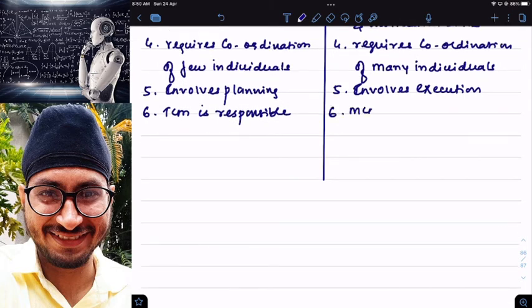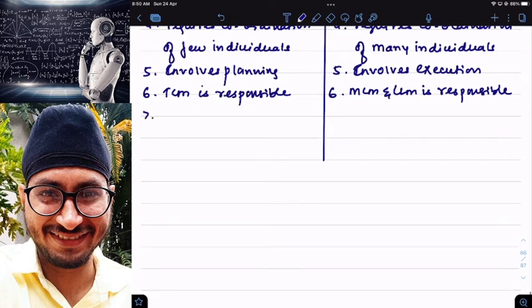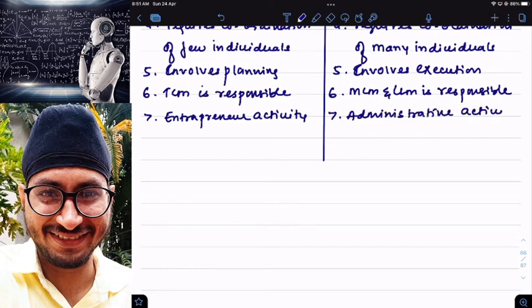Sir, middle level management and lower level management are responsible for what? For implementation of strategy. Simple. So, since top level management is involved, I can say it's an entrepreneurial activity. And here it is an administrative activity. Simple.